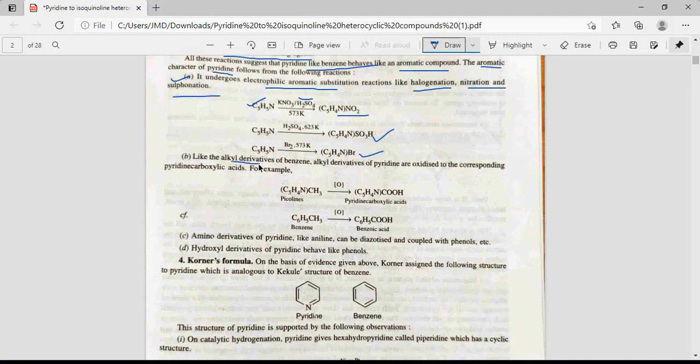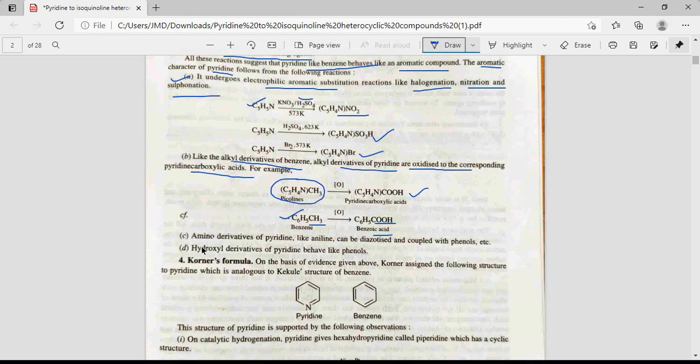Next, like alkyl derivatives of benzene, alkyl derivatives of pyridine are also oxidized to the corresponding pyridine carboxylic acid. Just as in the benzene case, when there is branching with side groups, it undergoes oxidation giving rise to benzoic acid. In the same way, pyridine with a substituent on the ring undergoes oxidation giving rise to pyridine carboxylic acid. So this reaction also indicates its aromatic nature.